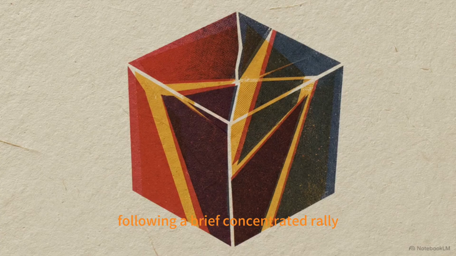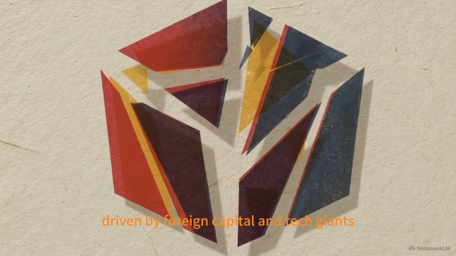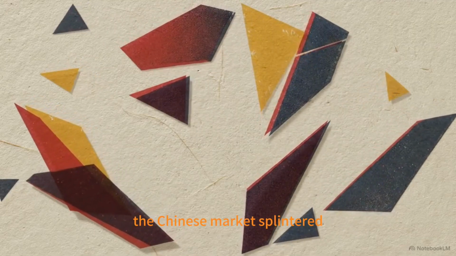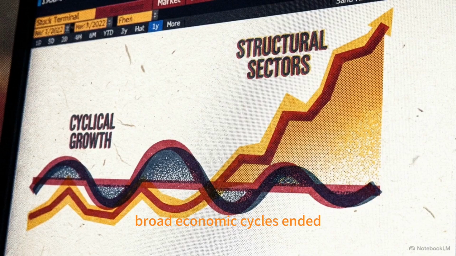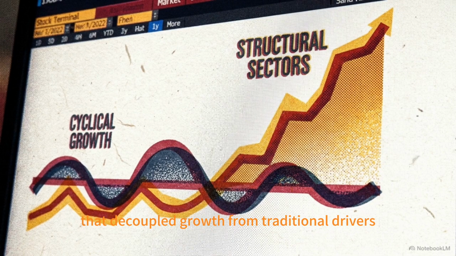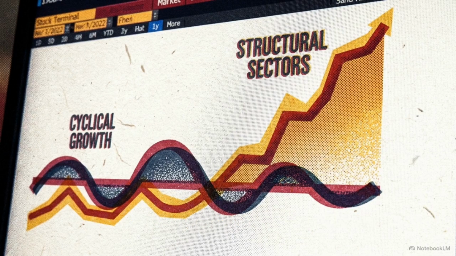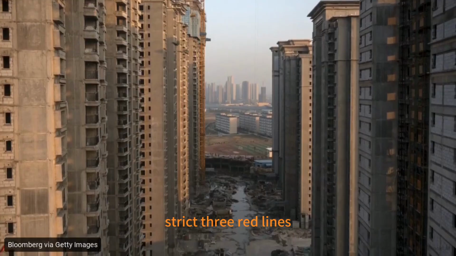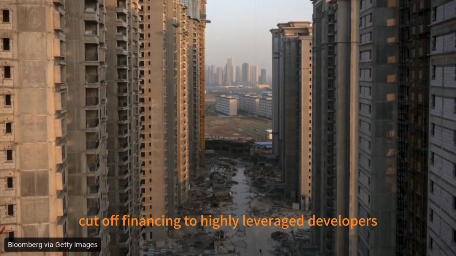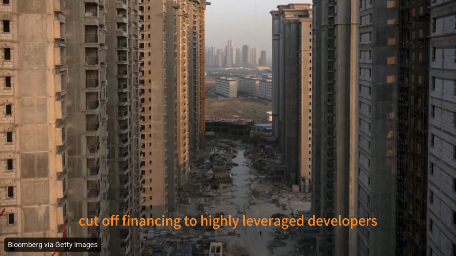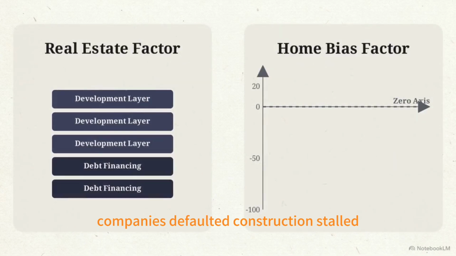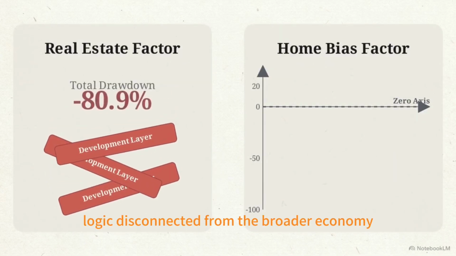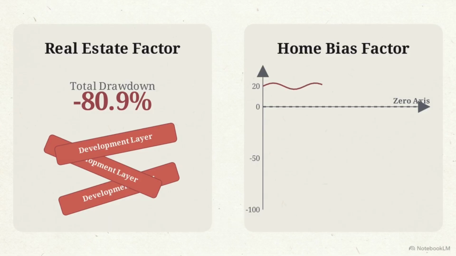Following a brief concentrated rally driven by foreign capital and tech giants between 2019 and 2021, the Chinese market splintered. Broad economic cycles ended, replaced by structural shifts that decoupled growth from traditional drivers. The most visible fracture occurred in property. Strict 3 red lines debt regulations cut off financing to highly leveraged developers. Companies defaulted, construction stalled, and the real estate risk factor collapsed on its own logic, disconnected from the broader economy.